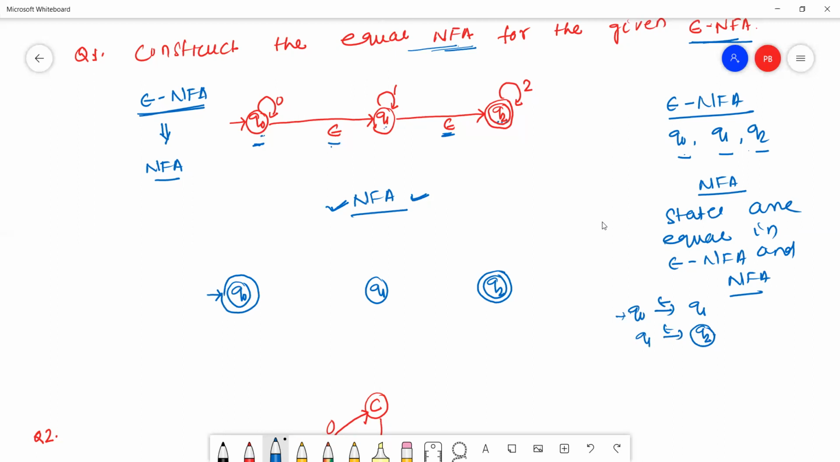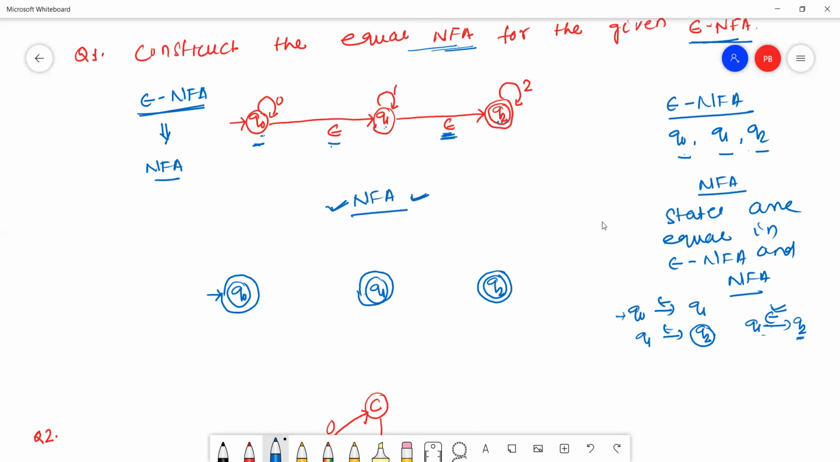Now we have to check whether Q1 can reach the final state with the help of epsilon. Q1 reaches the final state Q2 with the help of epsilon. So Q1 is also a final state.